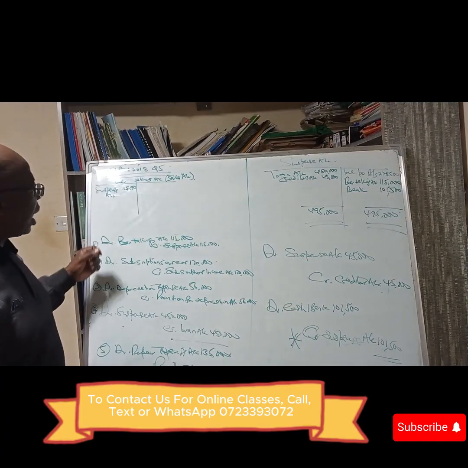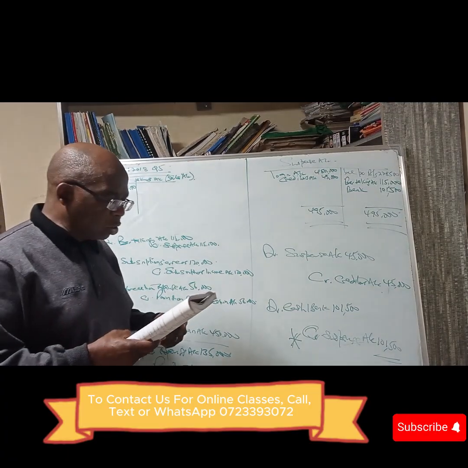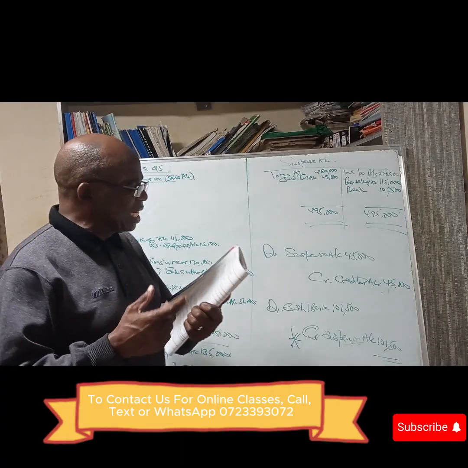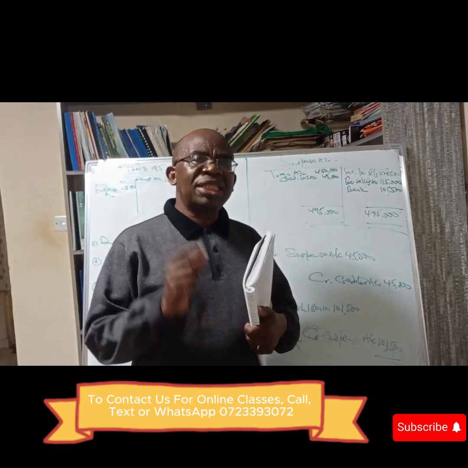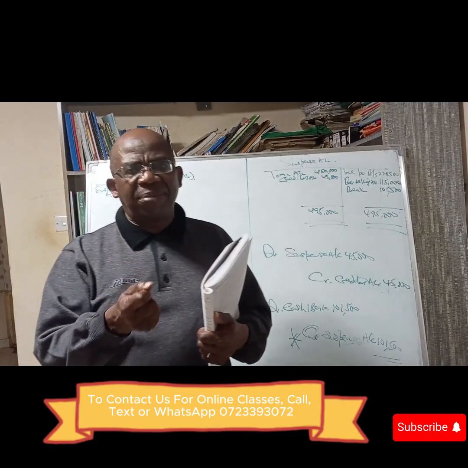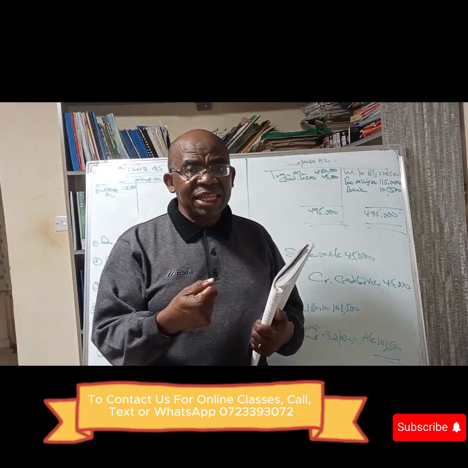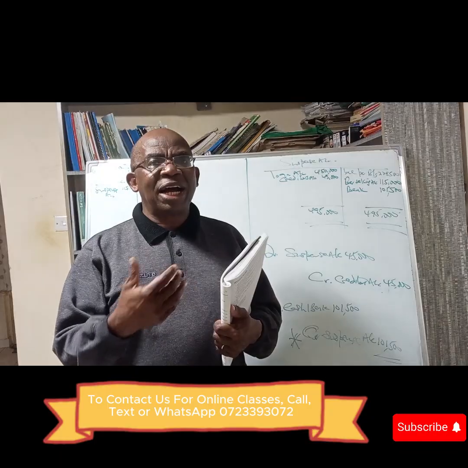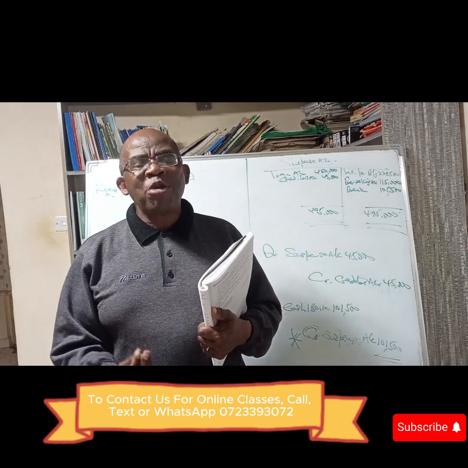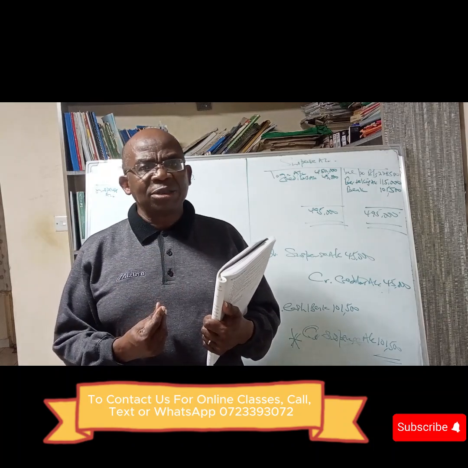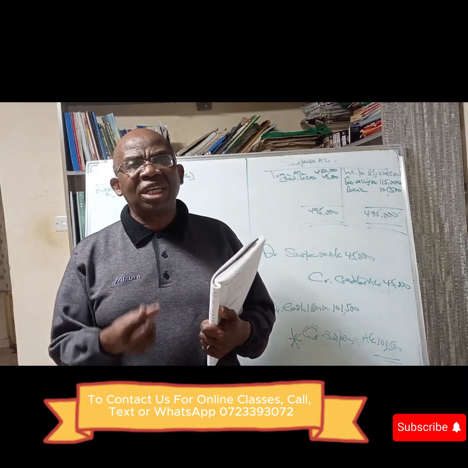Now, from there, you are told to prepare the statement of adjusted surplus. You know, this question was just twisted a bit. Instead of bringing us the income statement of a trading firm, you have now been given the income and expenditure account of a non-profit making organization.